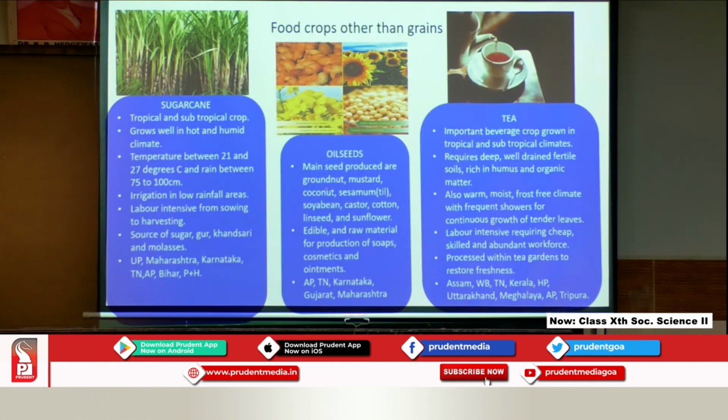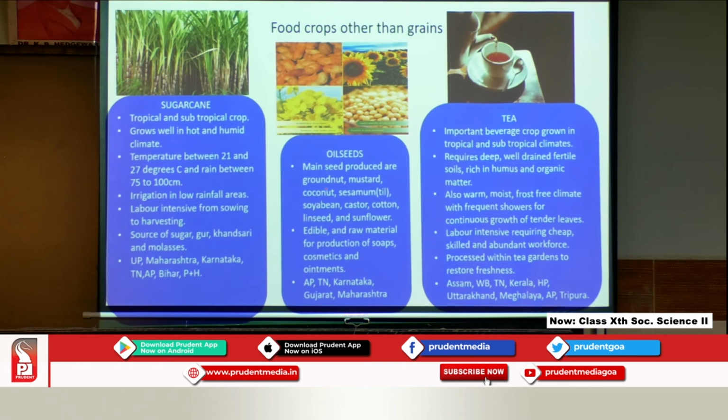It is labor intensive because it has to be plucked by hand. If you see tea cultivation, you will find ladies with baskets on their back, and they pick the leaves and drop them into their basket. Therefore, it is labor intensive and you require cheap labor, because on all those tea gardens on those hills, imagine so many people working. It has to be reasonable in order to be economically feasible. So, they require cheap, skilled labor and an abundant workforce.